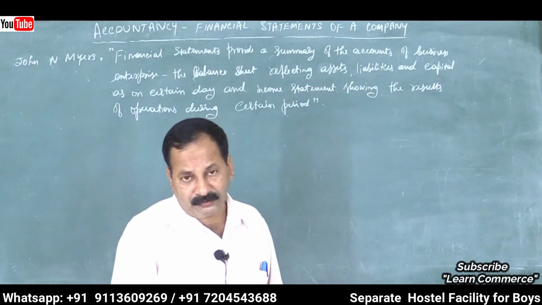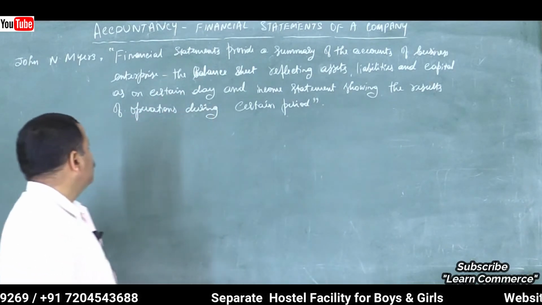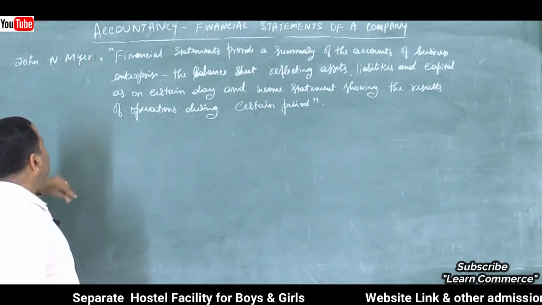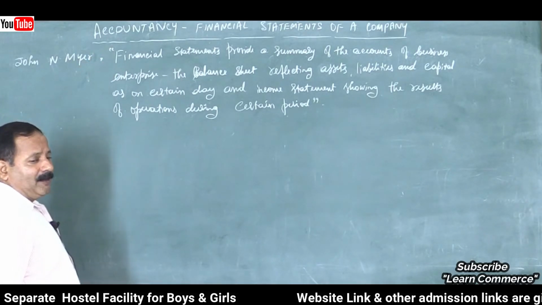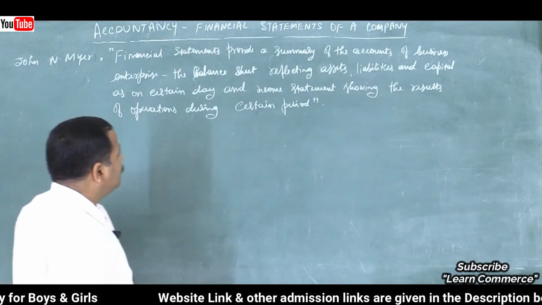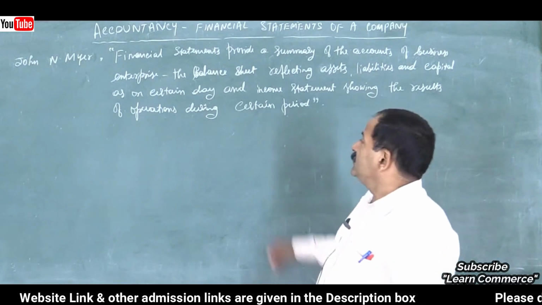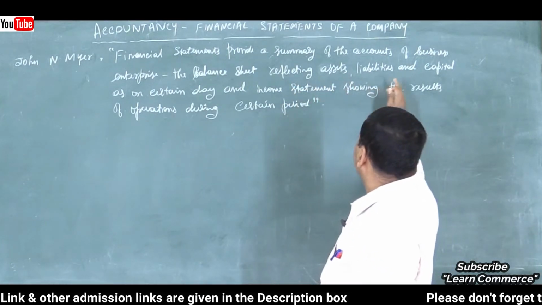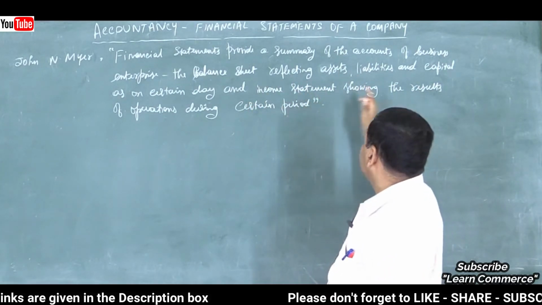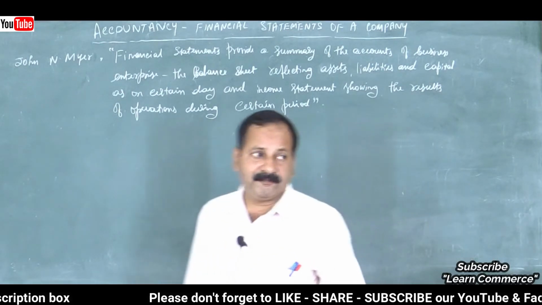Now let us move on to the meaning of financial statements. There is a definition given by John N. Meyer, M-Y-E-R. Financial statements provide a summary of the accounts of a business enterprise, the balance sheet reflecting assets, liabilities and capital as on a certain day, and the income statement showing the results of operations during a certain period.